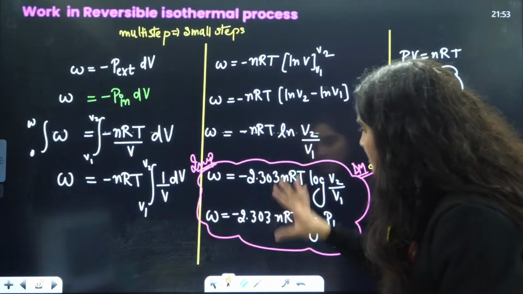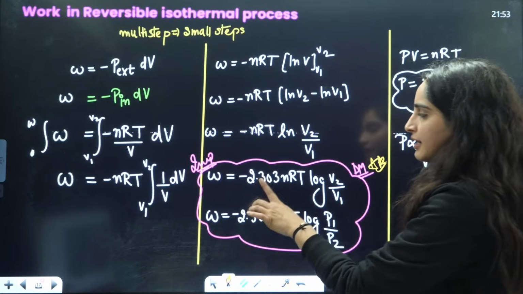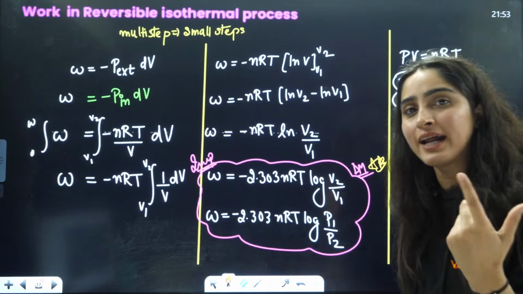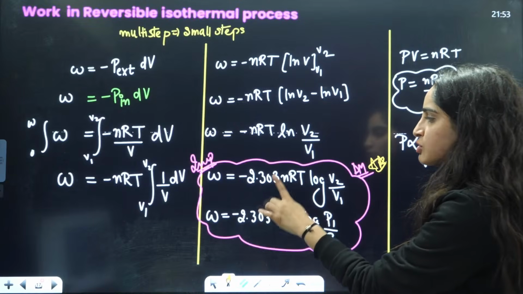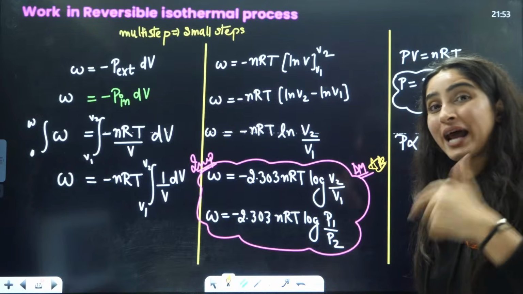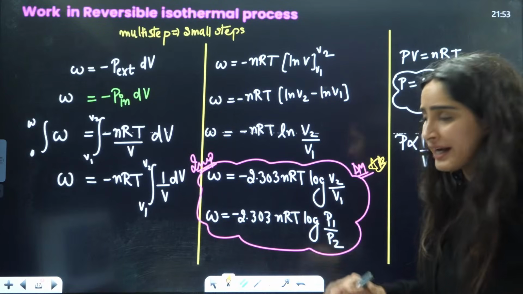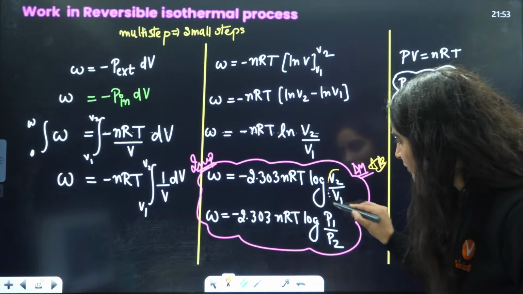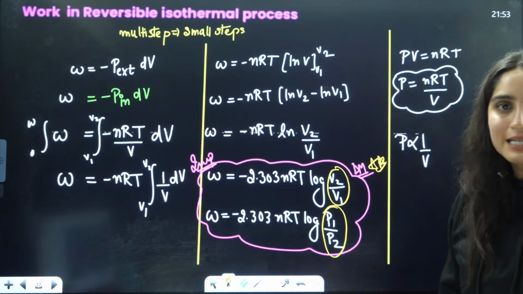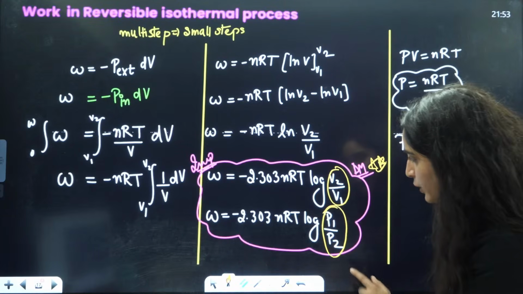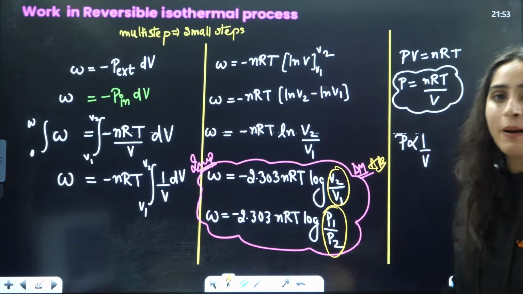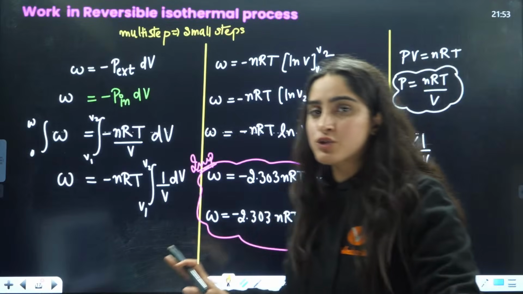So just remember this: work done is equal to, if they give you initial and final volume V1 and V2, minus 2.303 nRT log V2 by V1. If they give you pressure, this is very important. In terms of volume, it is V2 by V1, that is final by initial. In terms of pressure, it is P1 by P2, initial by final.